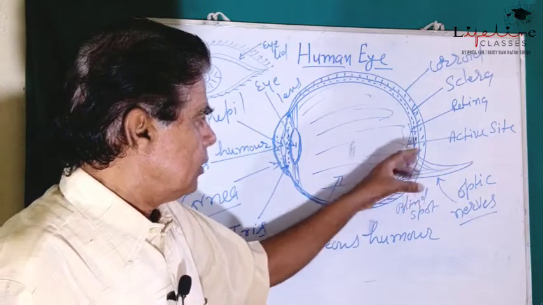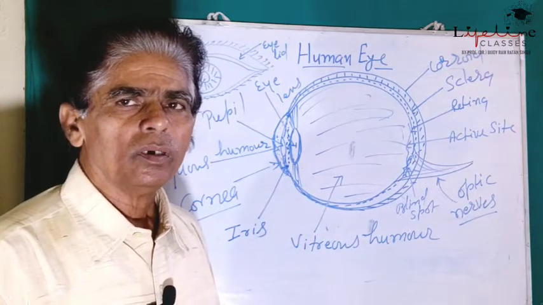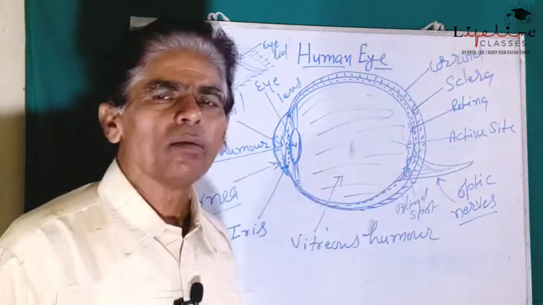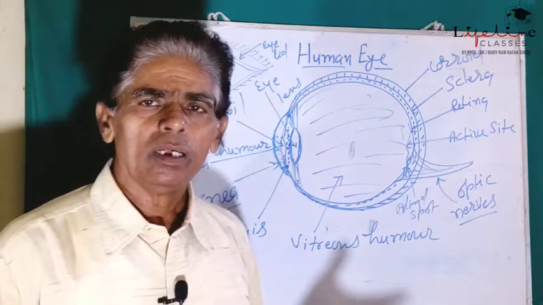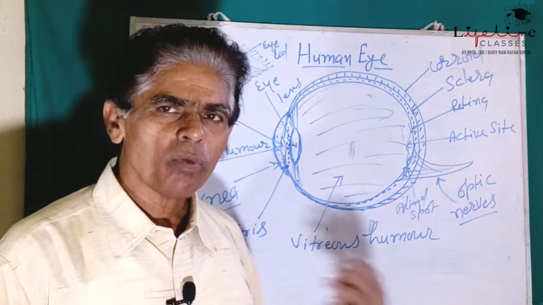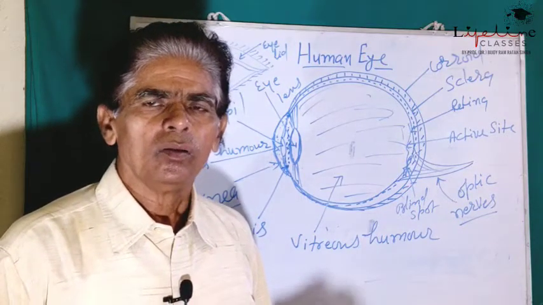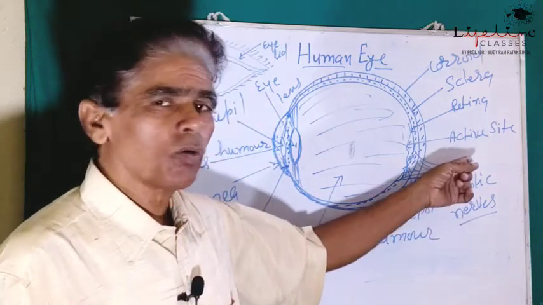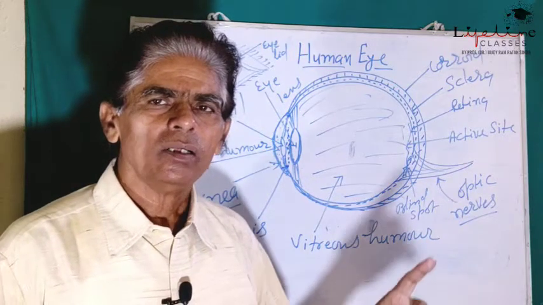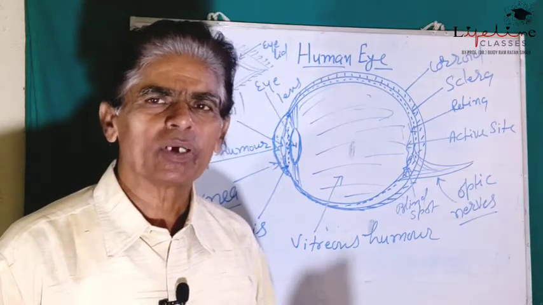Now the sensation received by optic nerves in the form of electric impulse sends the information of the formation of the image to the brain. This optic nerve acts as a receptor.